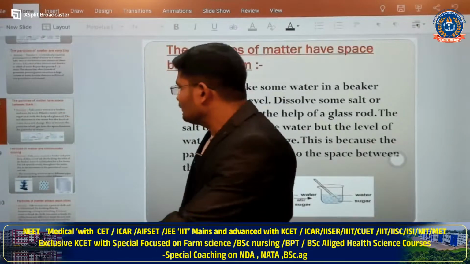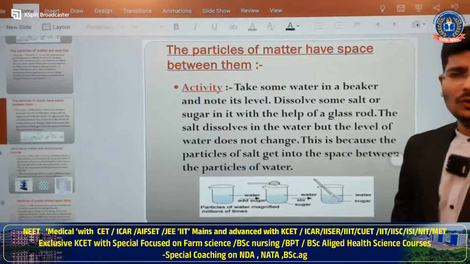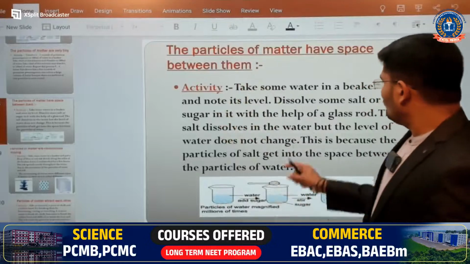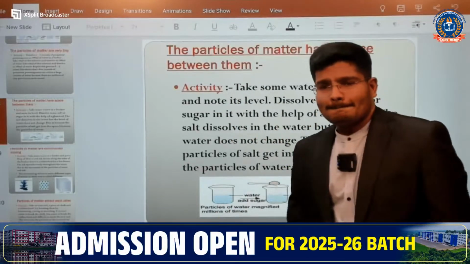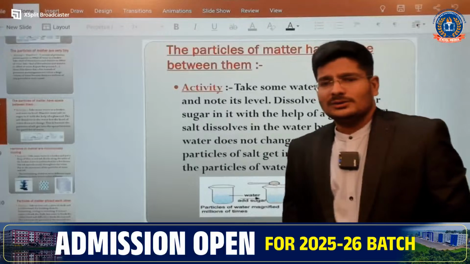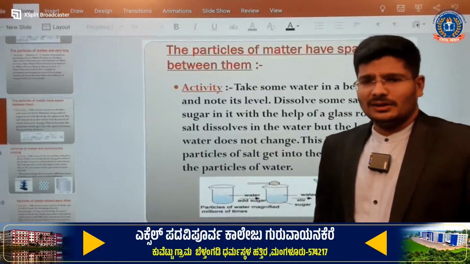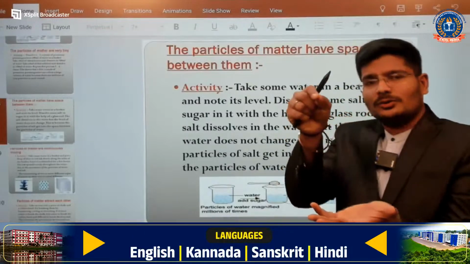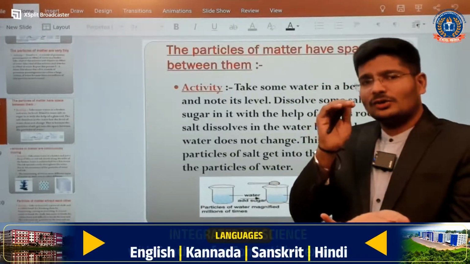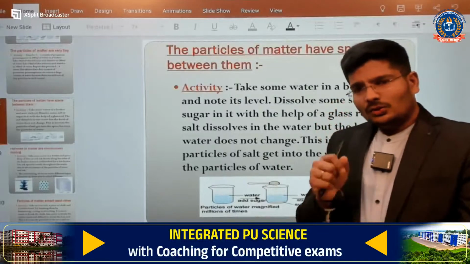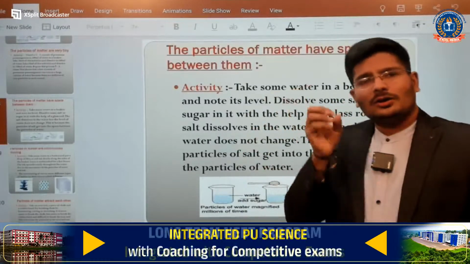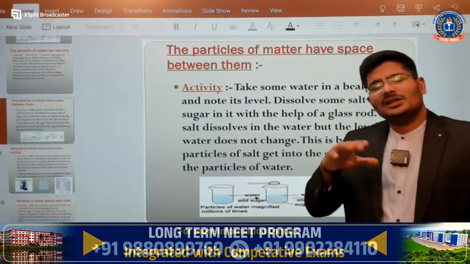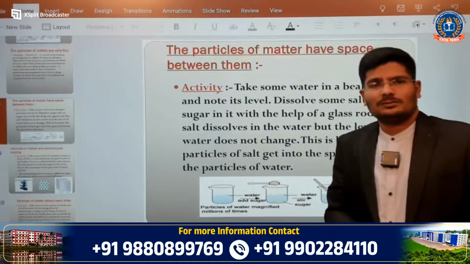Particles of matter have space between them. Already I have told you, and I have given the best example. I am going to take a glass of water and dissolve some salt or sugar. You can do it at home also, a simple technique. Take a glass of water, mark the normal level of the water, and add a little pinch of salt or sugar. But you will not find a rise in the water level.